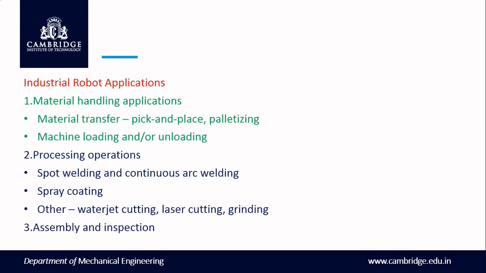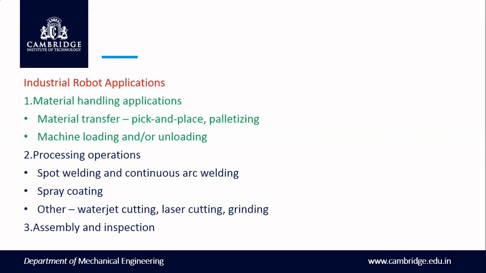Okay, next, those are all industrial applications of how to handle the materials. And then another thing is the processing operation. The robots can also do spot welding and continuous arc welding, spray coating, water jet cutting, laser cutting, grinding. These are all the various kinds of things the robot will do on its own. And the accuracy will be very high, repeatability will be very high, compared to humans. That is the major thing.